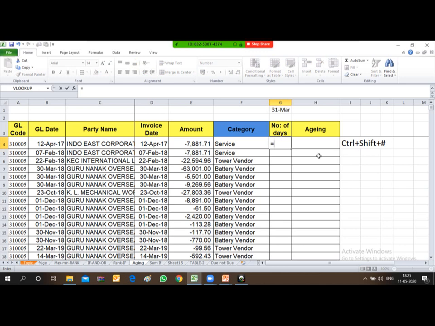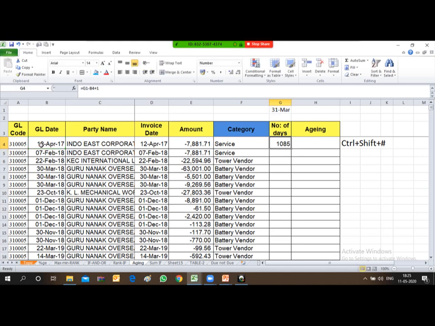I need to first calculate the number of days. How can you do it? From 31st March, just deduct this GL date. So 31st March minus the GL date, and plus 1 to calculate the correct gap of days. So you have to add 1.